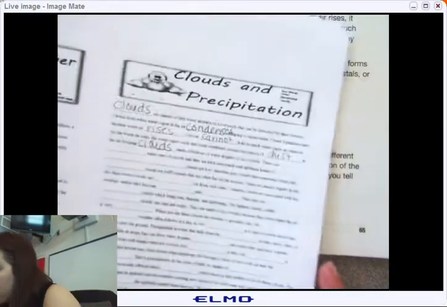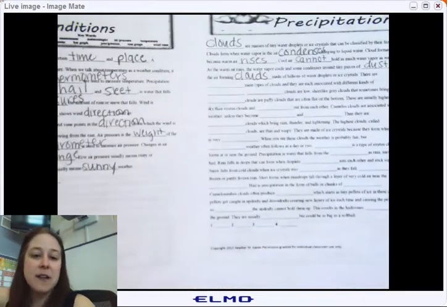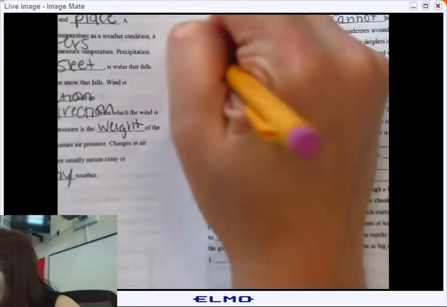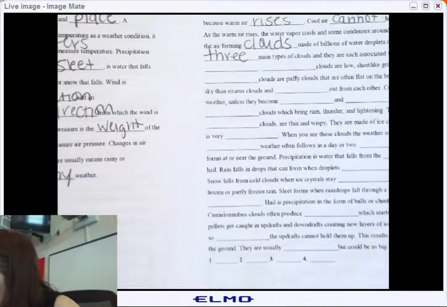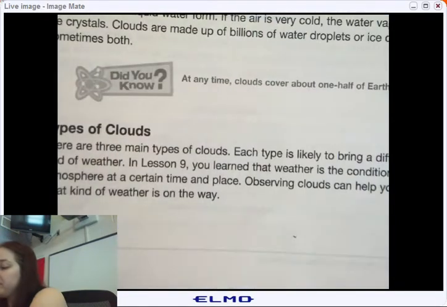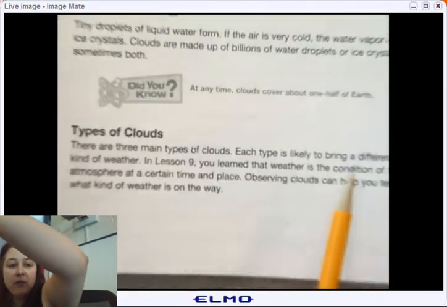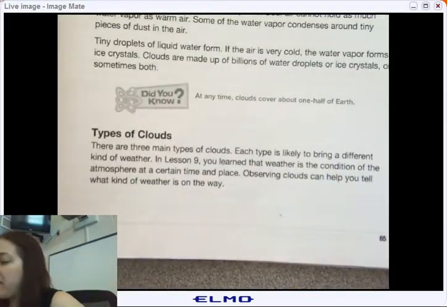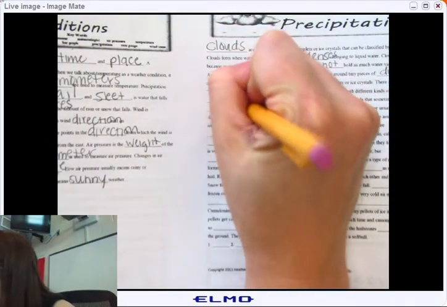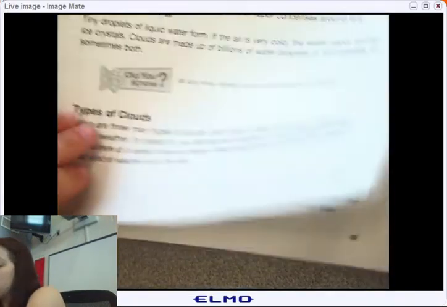So we can answer that first part, right? There are blank types of clouds. How many types of clouds are there? There are 3 main types of clouds. They are each associated with different kinds of weather. Blank clouds are low, sheet-like. So let's go and see what type of clouds we have.